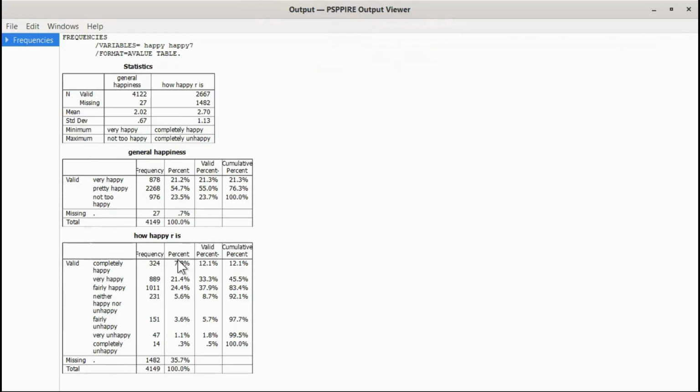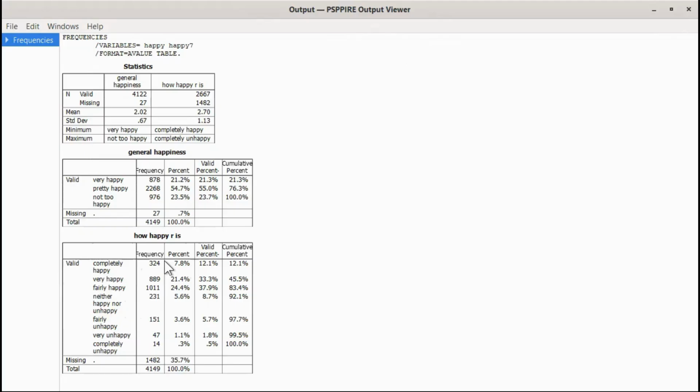So we're going to use happy 7. In happy 7, we have a few more categories: completely happy, very happy, fairly happy, neither happy nor unhappy, fairly unhappy, very unhappy, and completely unhappy. As you can see, there's definitely a happiness bias. In the United States, people tend to over-report how happy they actually are.